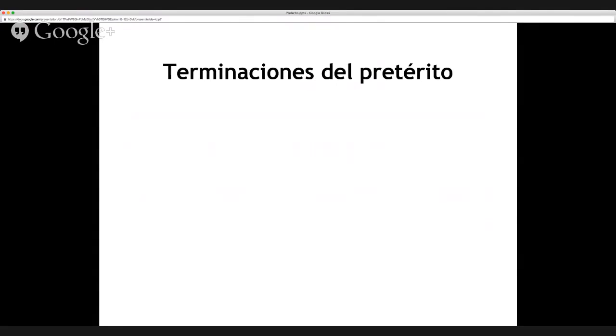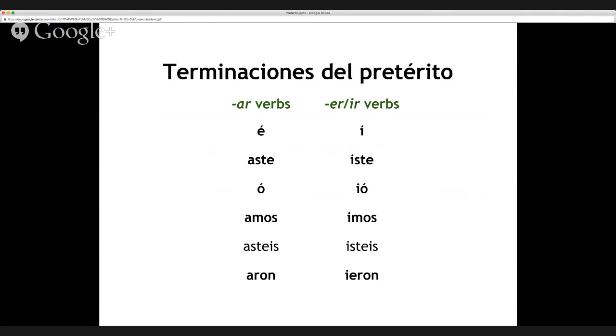So now you have your endings for the pretérito. Let's put them all together. Let's look at the AR endings next to the ER and IR endings. The AR endings are é con acento, aste, ó con acento, amos, asteis, aron. The ER and IR endings are í con acento, iste, ió with the accent over the O, imos, isteis, ieron. So important to know these, and the accent marks are so important. So a little suggestion I have is that you say the ending twice if it gets an accent mark.